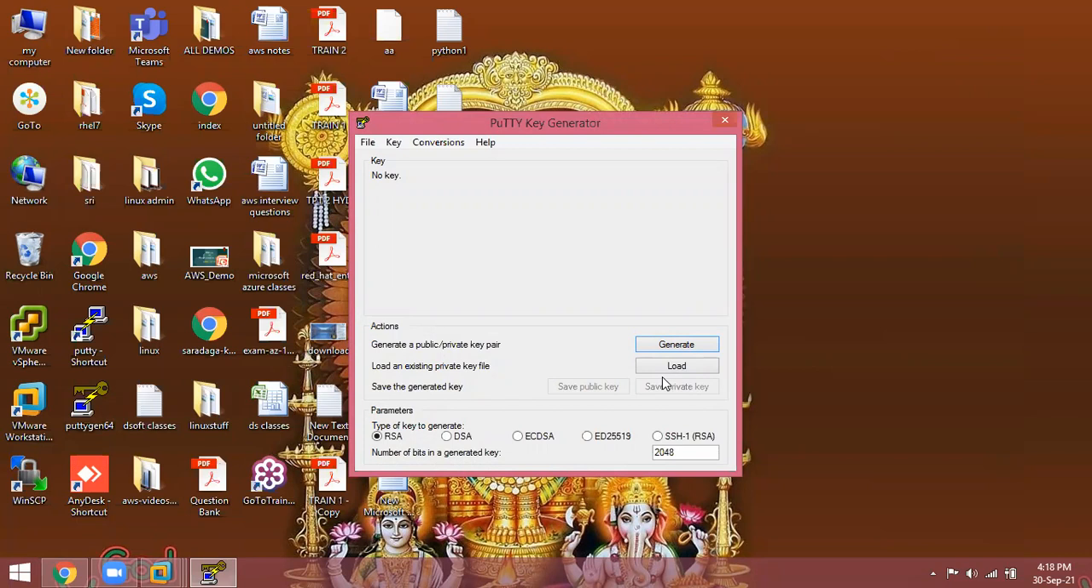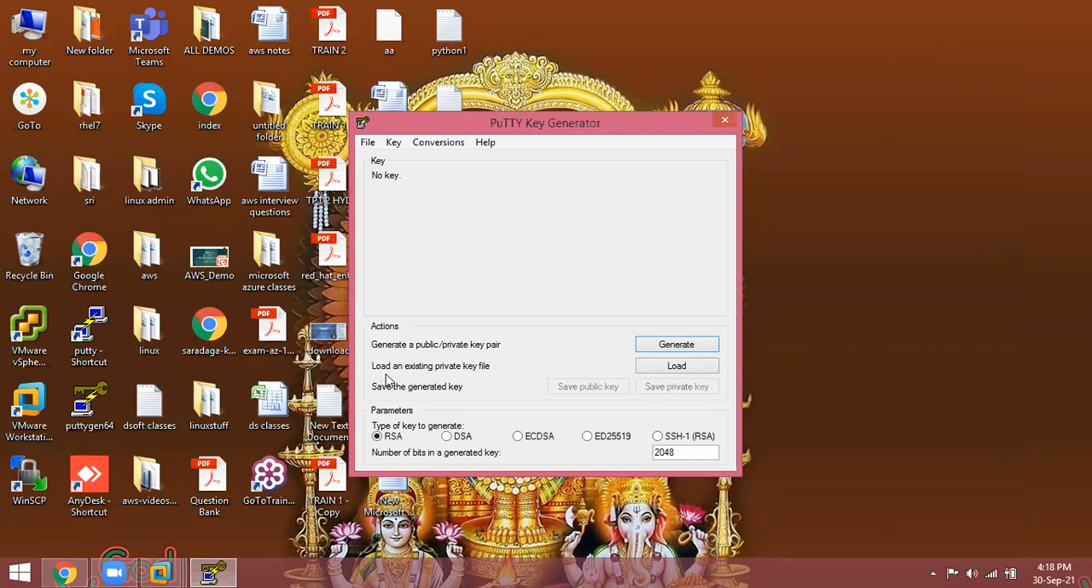PPK format. So, "Load an existing private key file." I am not generating a public key. I am not generating a private key. Somebody will click on Generate, so they have to send a mail: "I generated a key, it is not working." It will not work. The key is already generated and downloaded, but from Windows to Linux it will not be supported. That is the reason I am converting it into PPK.